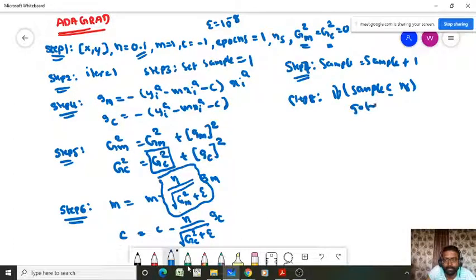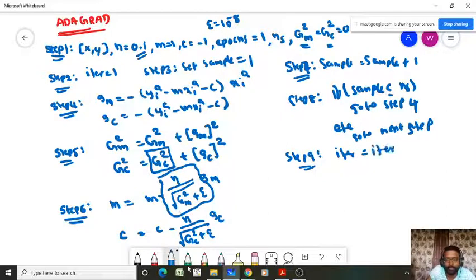If yes, go to step 4. If it is true, then we have to go to step 4, else go to the next step, and go to the next step means step 9. Here you have to update your iteration, iter equal to iter plus 1.